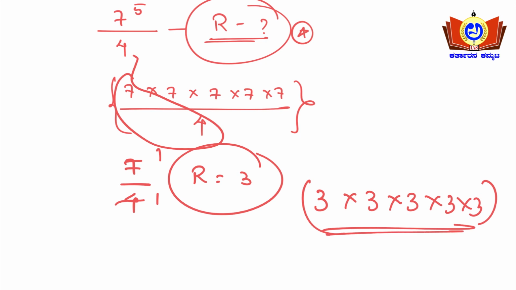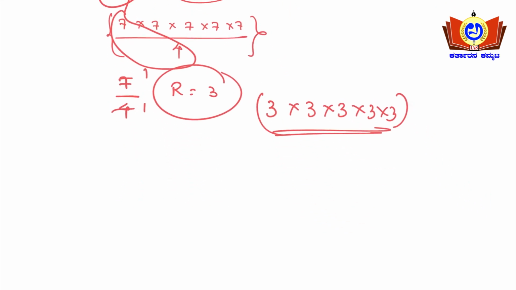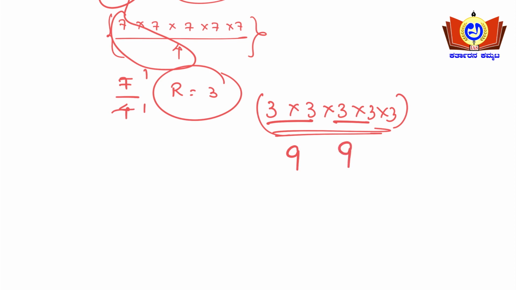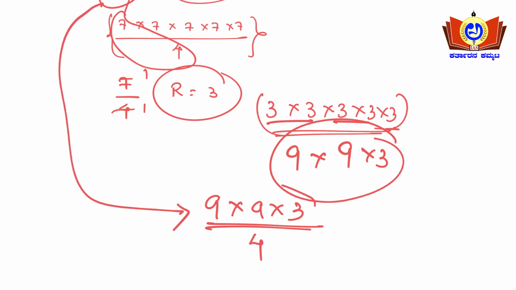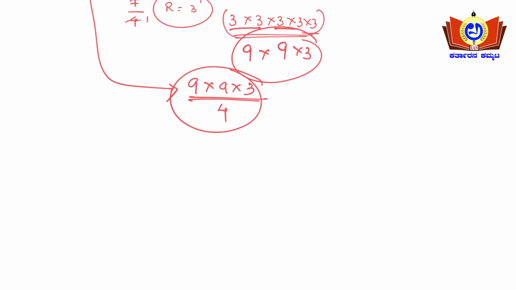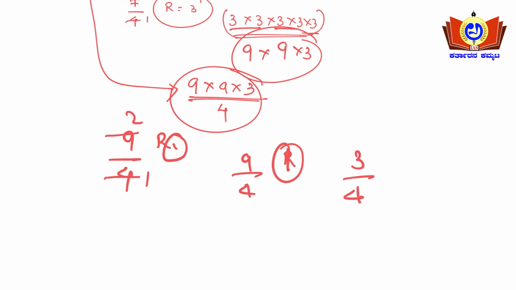When this remainder exceeds the denominator, what will you do? Obviously it will be exceeding here, right? See, 3 into 3 is 9 and 3 into 3 is 9 and 3, so 9 into 9 into 3. It will be exceeding, so then you will be dividing this by 4 again. Individually, divide 9 by 4: 4 goes two times, and the remainder is 1. And 9 by 4, the remainder will be 1 again. And 3 by 4 cannot be divided, right? So you will keep 3 as it is.